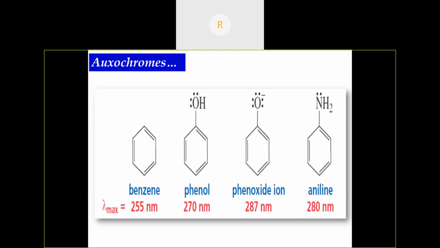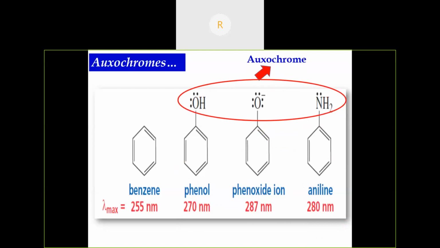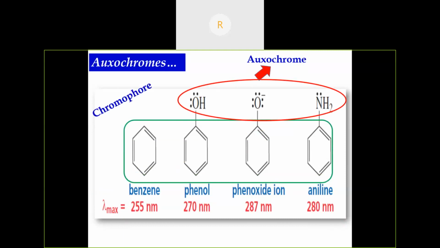In the case of the phenoxide ion, it will also enhance the red shift. Then aniline: here also the lambda max value is increased from 255 nanometers to 280 nanometers when there is an amine group. So the hydroxy group and amine group are called auxochromes. The benzene moiety is known as the chromophore. We should not confuse chromophore and auxochrome.